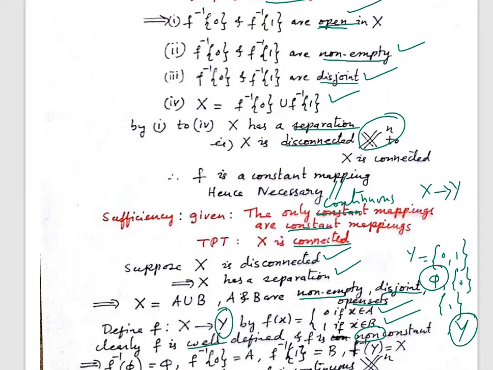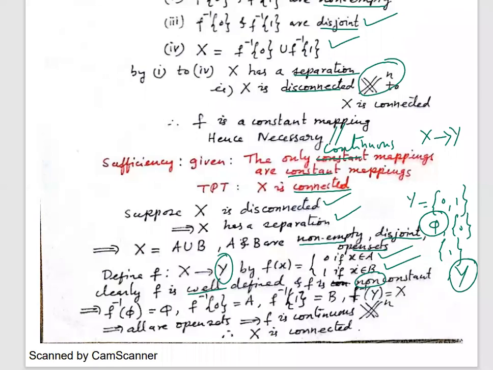So we'll take inverse images of these one by one. What is f inverse of the null set? F inverse of the null set is the null set only, and we know the null set is open in X. Then take f inverse of singleton 0. F inverse of singleton 0 is A, because f of x equals 0 for all x coming from A. Similarly, f inverse of singleton 1 is B, and f inverse of Y is X.